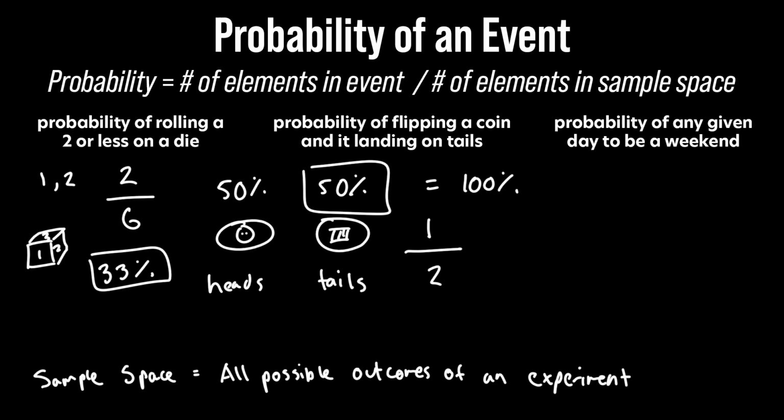And finally, what's the probability of any given day to be a weekend? So the key word here is weekend. And there are 2 days that are weekends, Saturdays and Sundays. So that's going to be 2 elements in the event. And the sample space is 7 because there's 7 days in a week. So 2 over 7, that's going to be around 29%. So the probability of any given day of the week to be a weekend is around 29%.